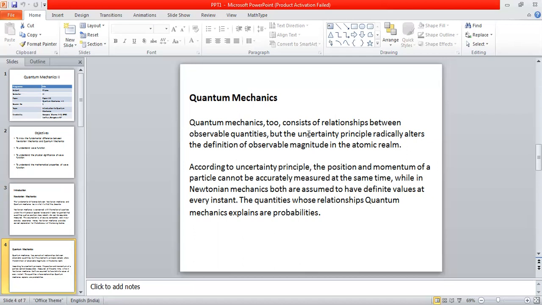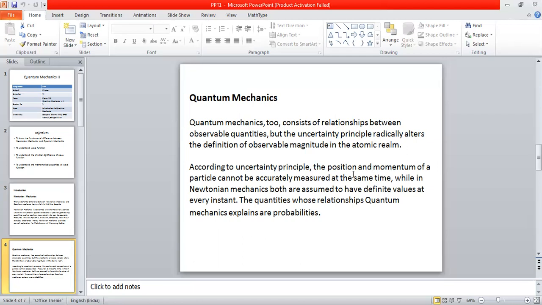So it is all because of Heisenberg's uncertainty principle. According to it, it is not possible to measure certain observable quantities accurately, and this is the fundamental principle of quantum mechanics. For example, if you take two important observables, position and momentum, both cannot be measured accurately at the same time. Whereas there is no such thing in Newtonian mechanics, because all the physical observables can be measured at the same time accurately, with 100% accuracy, of course.